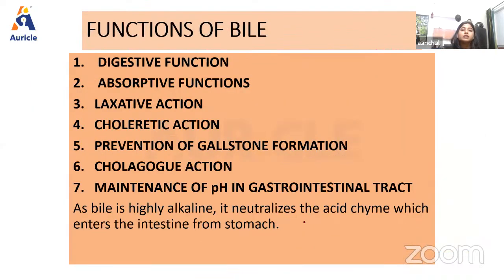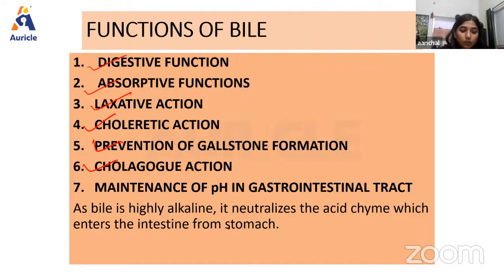Then, as we have discussed, the functions of bile are the same as the functions of bile salts. The digestive function we have discussed, absorptive function, laxative function, choleretic function, prevention of gallstone formation with the help of cholesterol and lecithin, then cholagogue function we have discussed. Then another function is maintenance of pH in the GI tract, right? As bile is highly alkaline, it neutralizes acidic chyme which enters the intestine from the stomach.